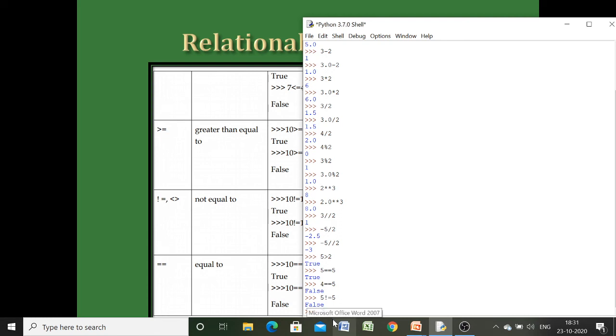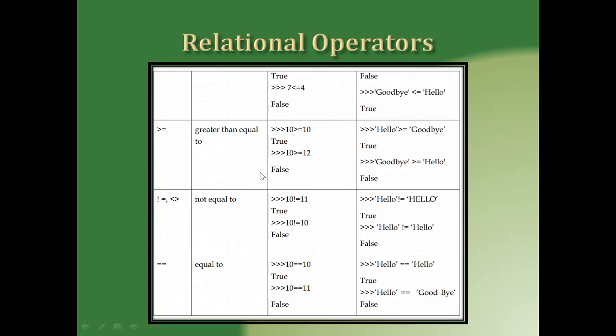Similarly here you can compare 2 less than equal to 3. Okay, so yes, 2 is not equal to 3 but it is less than 3, so it will give us true. If we compare 2 greater than equal to 5, then 2 is neither greater than 5 nor equal to 5, so it will give us false. So here we have some of these relational operators. They are very easy to understand, so I hope this topic is also clear to you all.